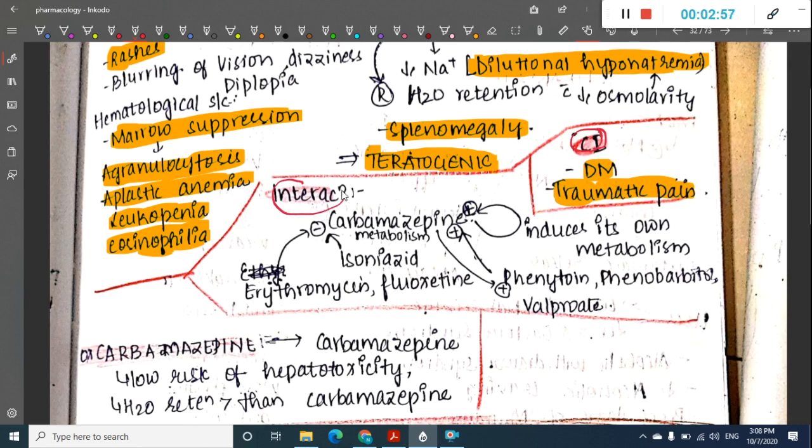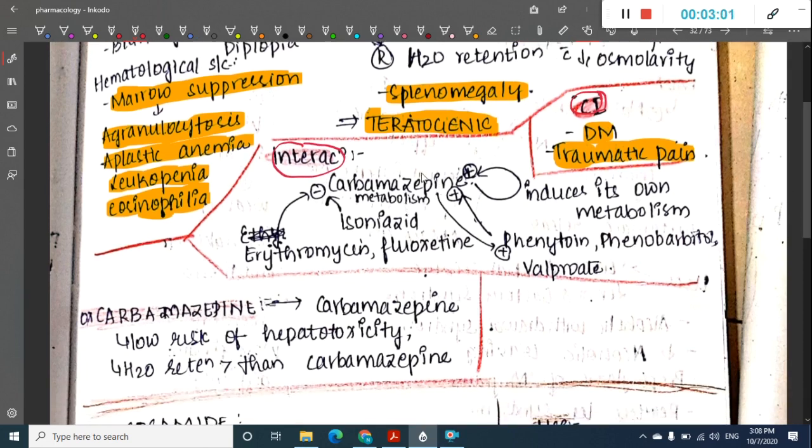Now interactions. Some drugs inhibit carbamazepine metabolism, whereas some others activate it. The drugs which inhibit carbamazepine metabolism are erythromycin, fluoxetine, and isoniazid.